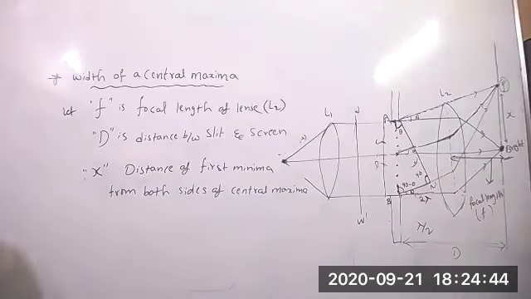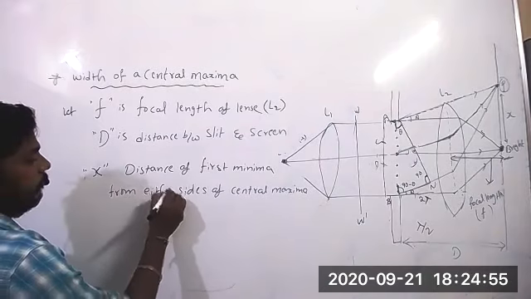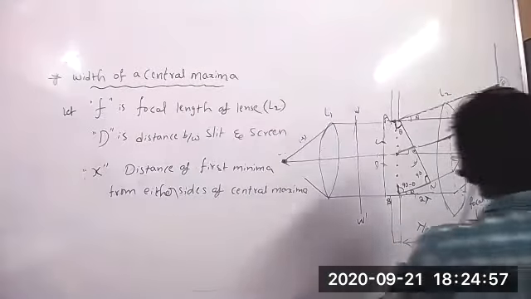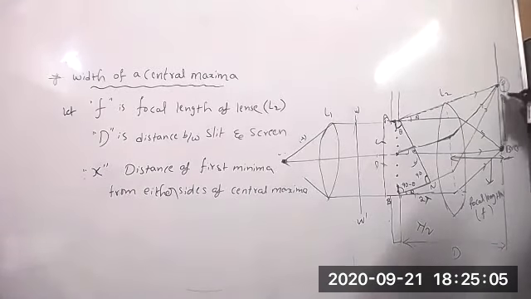X is the distance of first minima on either side. Either you can take this side or you can take this side. This X is the distance of the first minima and central maxima.